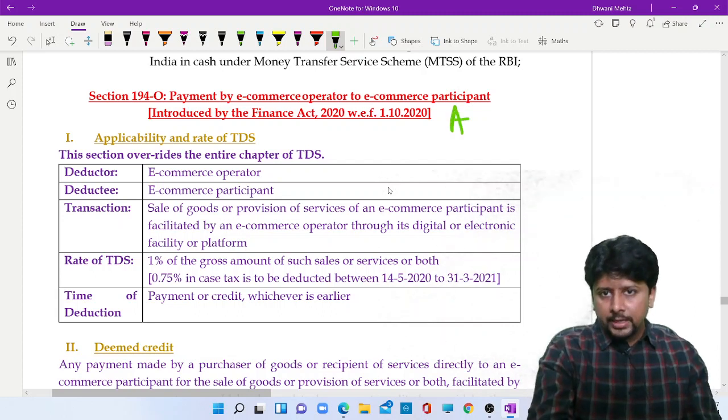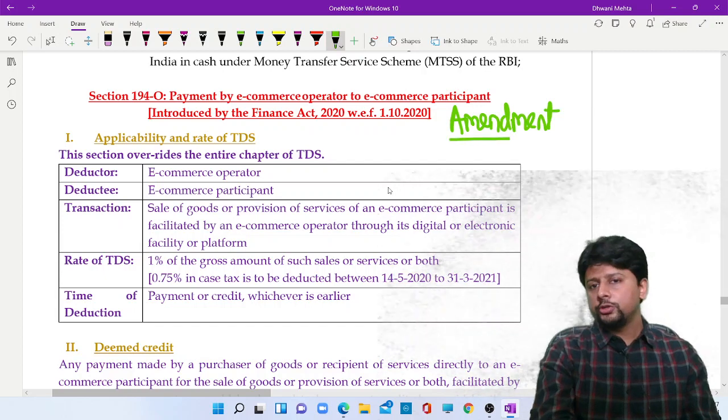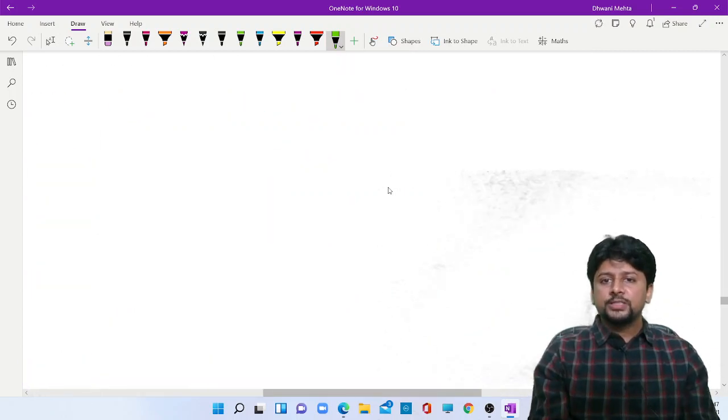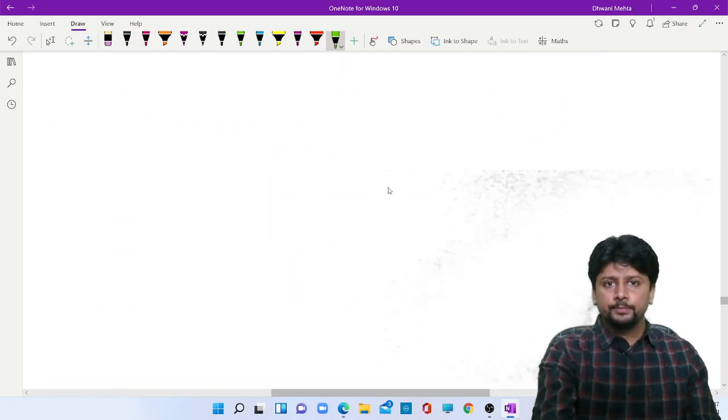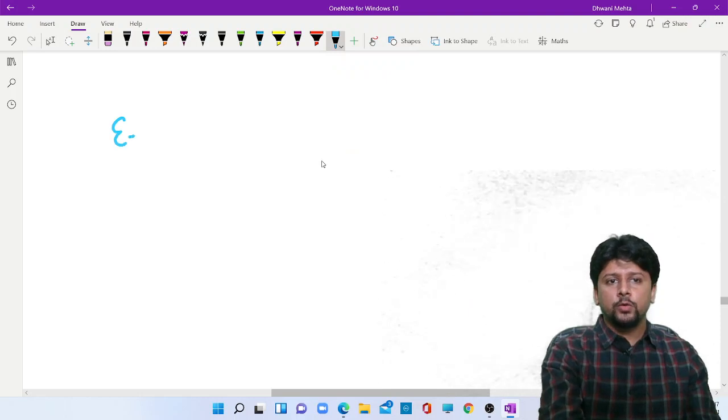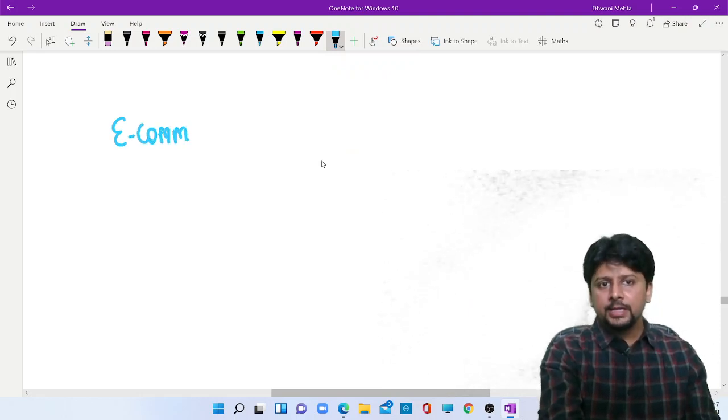Another section important as an amendment. Please ensure you study this properly. If we are talking about e-commerce transactions, then the persons involved is an e-commerce operator.